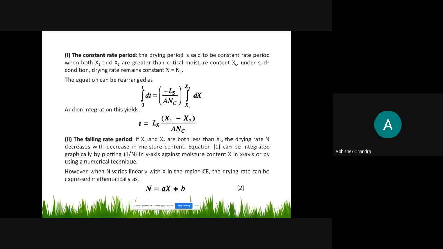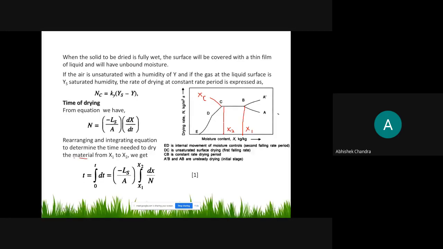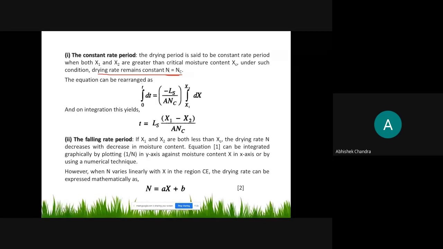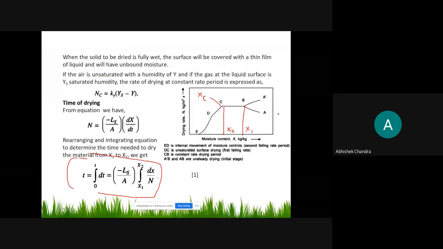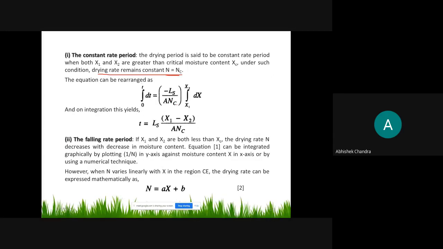Under such rate, drying rate remains constant. So this is, and you can write as NC. The equation again rearranged from the previous equation, and क्योंकि rate constant हो गया, तो you can take this integration term and take outside है ना, क्योंकि n is a constant rate of drying. So take n outside, this is written as NC, and integrate this. So you will get this.